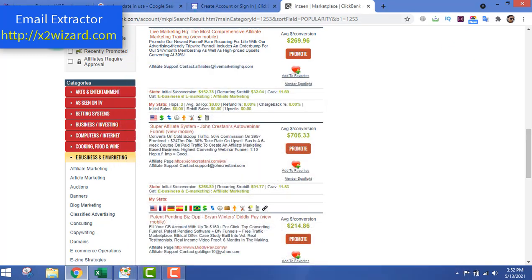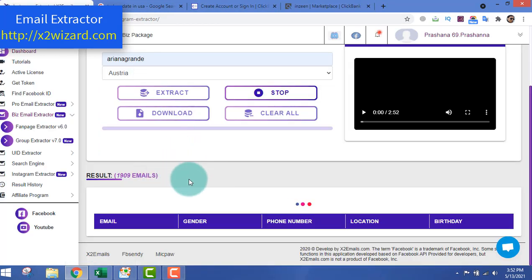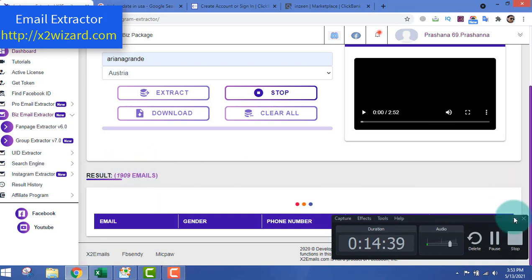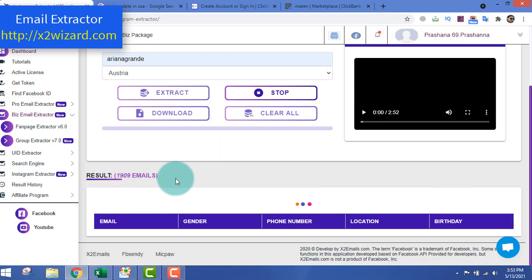Okay, so let's get back to these emails. You can see out here 1900 emails have already been extracted. It's not 14 minutes, it's more than that. I think I took 2-3 minutes extra before I went and clicked. It's 16 to 17 minutes. It extracted 1900 emails. So you just leave it for an hour, and you can easily extract 5k emails in an hour. And these are all targeted emails.